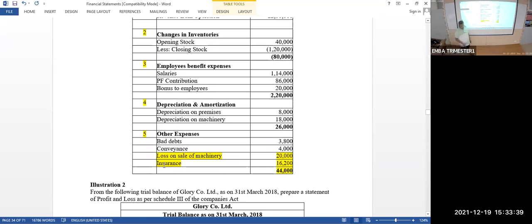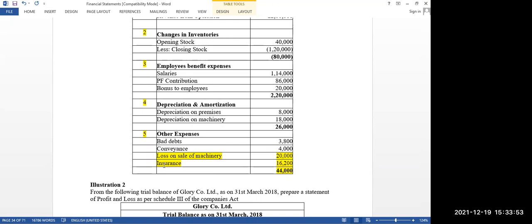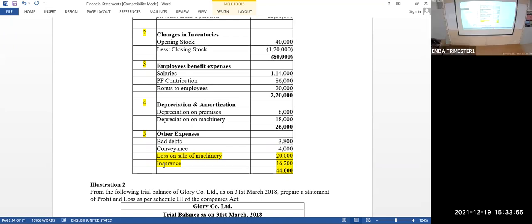Conveyance normally is not for people; it's for goods transported from one place to another. Conveyance is not an employee benefit expense. If it is employee conveyance, of course you are right. You have tried it there only.